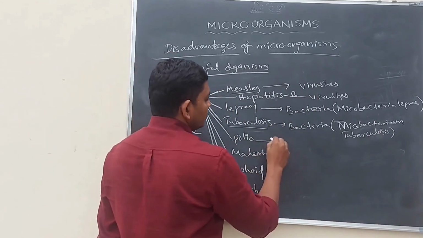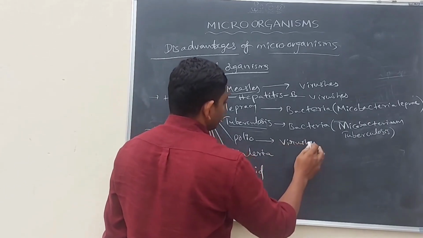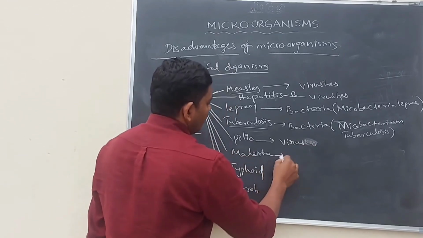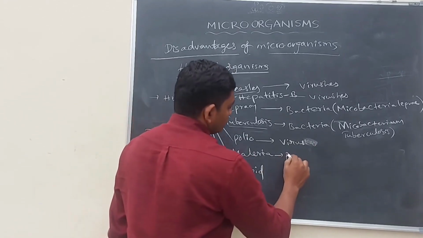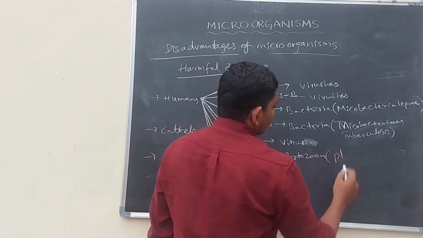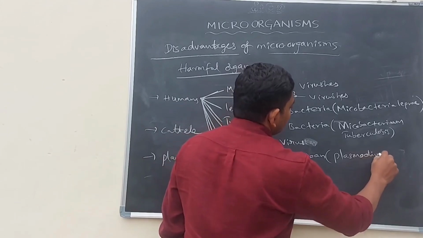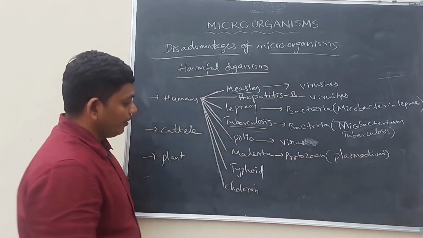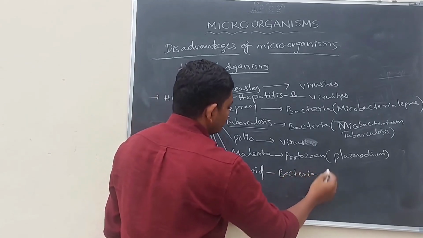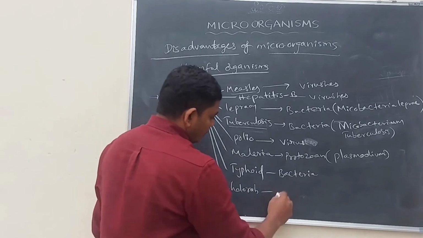Polio is also caused by viruses. And malaria is caused by protozoans. The protozoan name is Plasmodium. And typhoid is caused by bacteria. Cholera is also caused by bacteria.